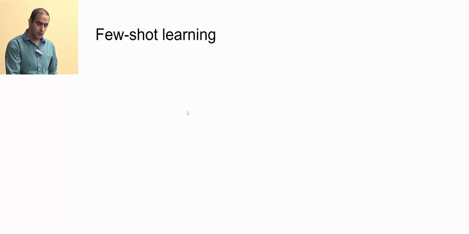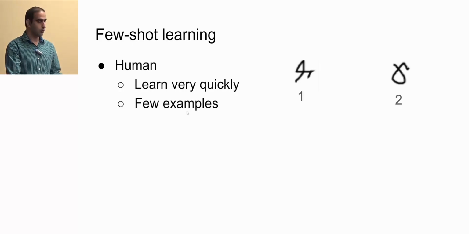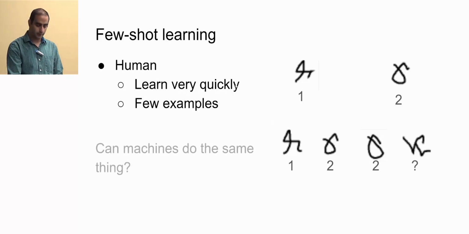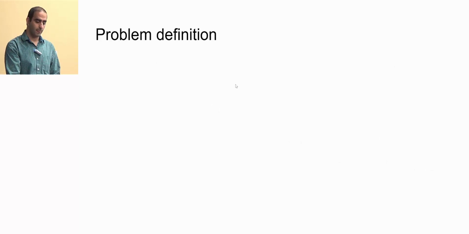So what's few-shot learning? Humans learn very quickly and from few examples. If I show you two different characters and ask you which one is this, you can easily say it's the first one and this is the second one, even though there are variations in these drawings. That's because we know a lot about handwriting, and you can easily recognize this is none of them. So the question is, can machines do the same thing?